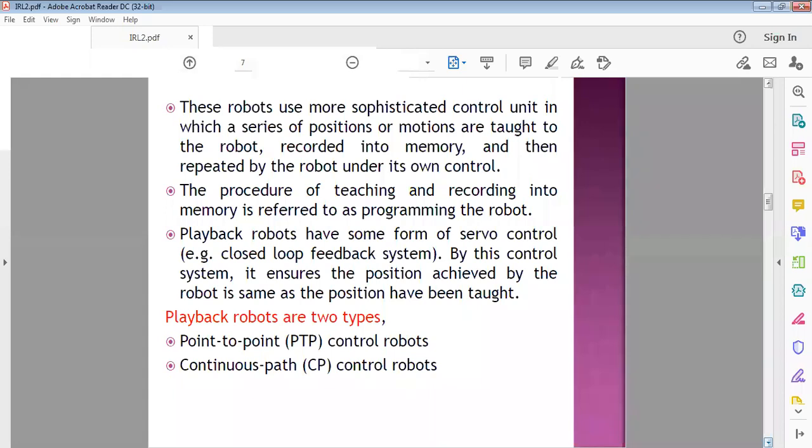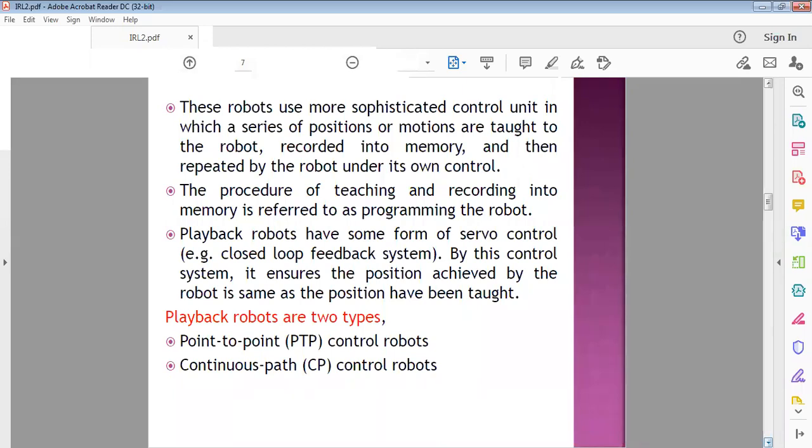Playback robots have some form of servo controllers, which are closed loop feedback system controllers. By this control system, we can ensure the position achieved by the robot is the same as the position taught to the robot through the program.